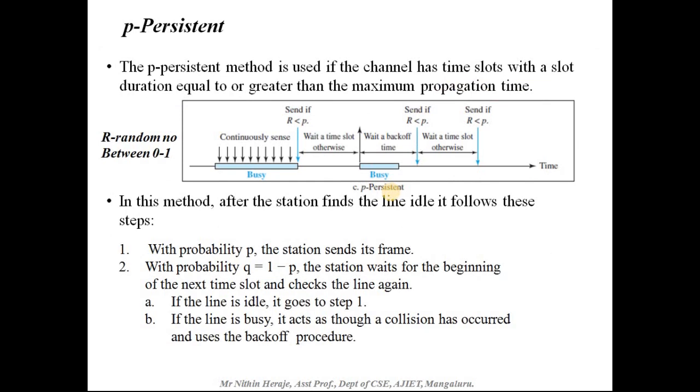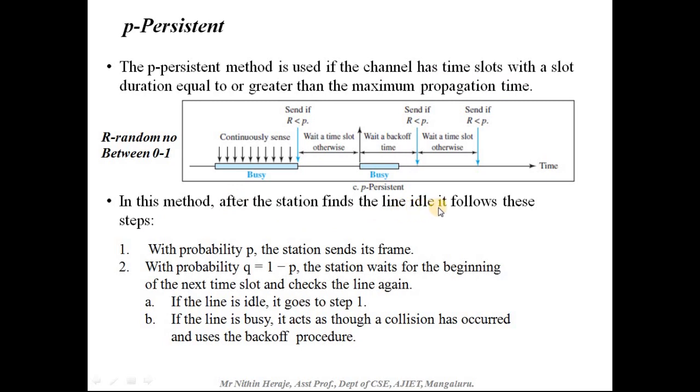The last one is P persistent. The P persistent method is used if the channel has time slots with the slot duration equal to or greater than the maximum propagation time. So this method is used particularly if the channel has time slots, that is, the duration is greater than or equal to the propagation time.